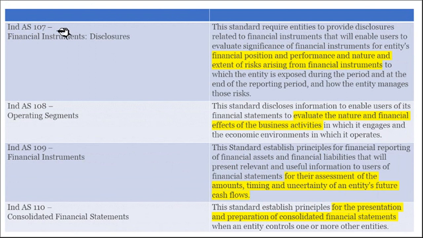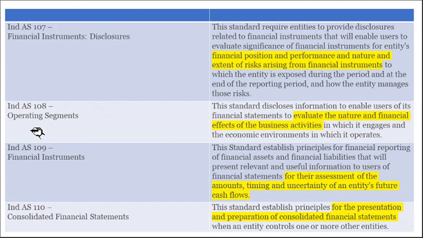Next, Indian accounting standard 107, financial instruments disclosure. It will enable users to evaluate the significance of financial instruments for the entity's financial position and performance, and the nature and extent of risks arising from financial instruments to which the entity is exposed during the period. Which are the instruments that we are using and what is the risk? How to disclose that will be explained by accounting standard 107.